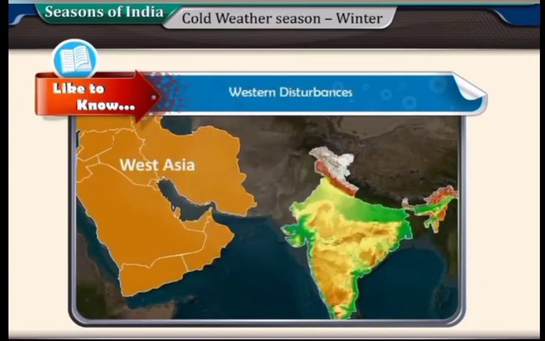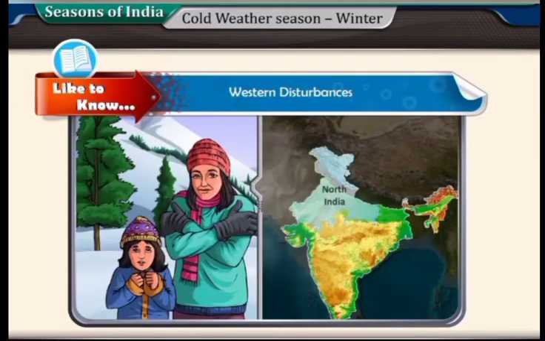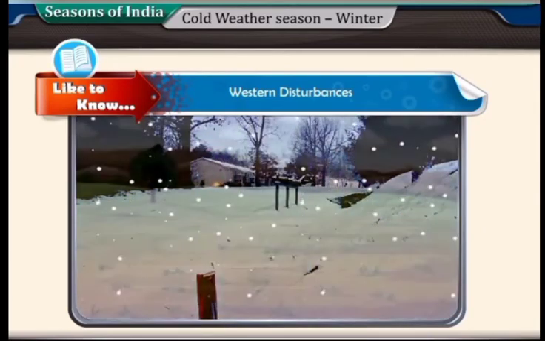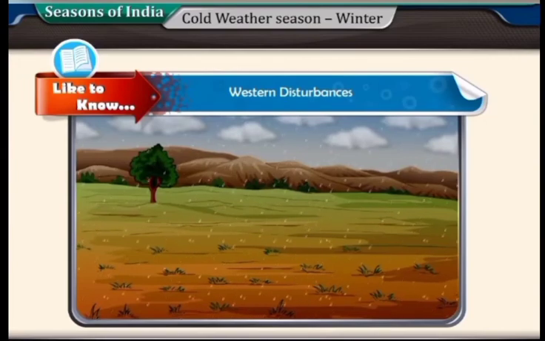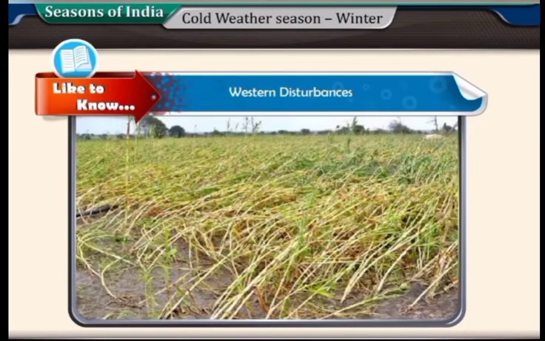Western disturbances. Jet stream formed over West Asia blows towards east and affects West Asian countries, Northeast India, Pakistan, and Afghanistan. The dust storms accompanying these disturbances leave their effect up to Bangladesh. This often creates disturbances in the pleasant winter weather of North India. Very high mountains receive snowfall, and the plains receive some rain, which is useful to the Rabi crop. This may cause unseasonal rain, locally known as Mavthu in Gujarat, which may damage crops.